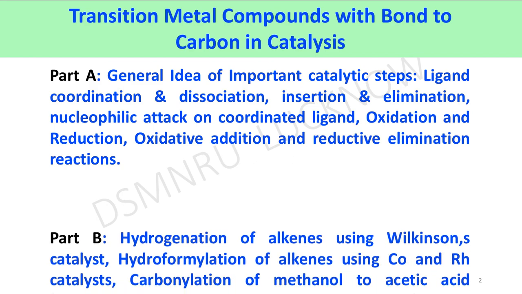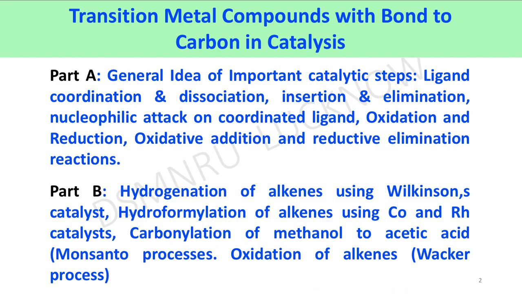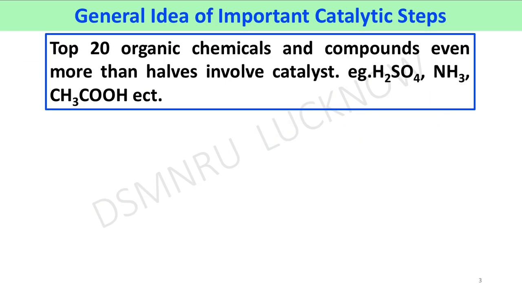In part B, we will learn hydrogenation of alkene using Wilkinson catalyst, hydroformylation of alkene using cobalt and rhodium catalyst, carbonylation of methanol to acetic acid, Monsanto process, oxidation of alkenes, that is Wacker process. Now we will discuss the general idea of the important catalytic steps.